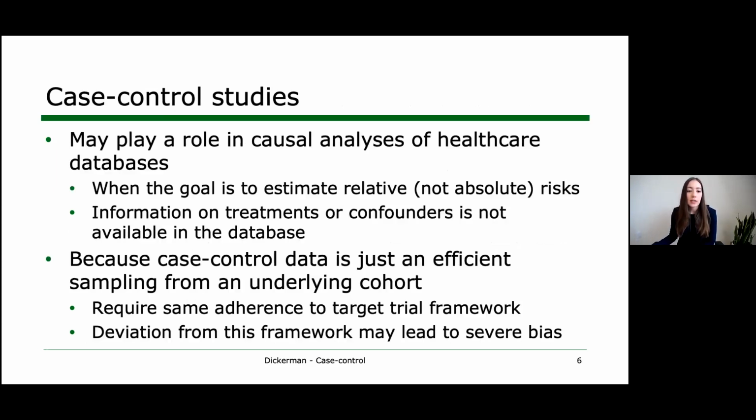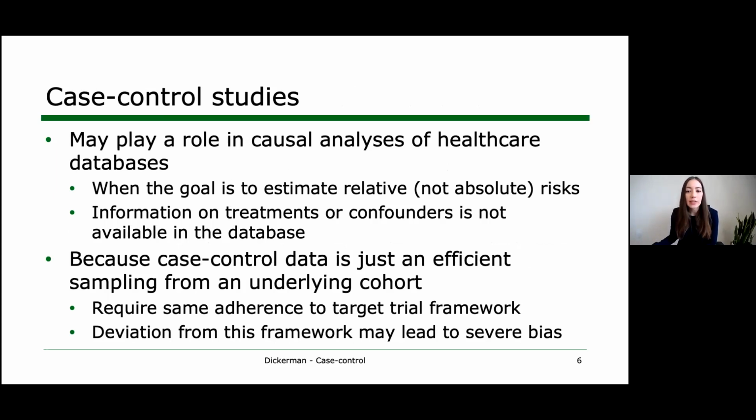Well, this is an important design where case control studies may have a role to play in causal analyses of healthcare databases, specifically when the goal is to estimate relative risks and high quality information on treatments or confounders is not available for the entire cohort of interest in the database.